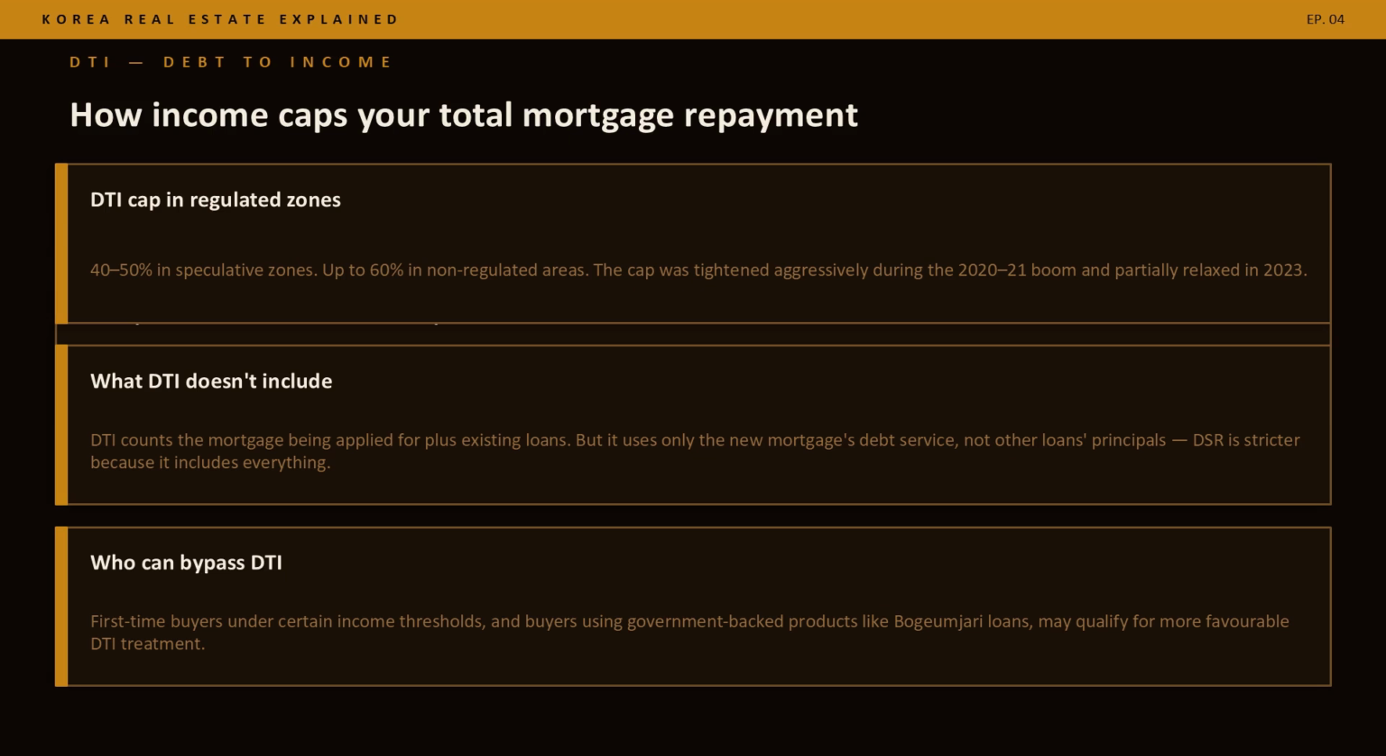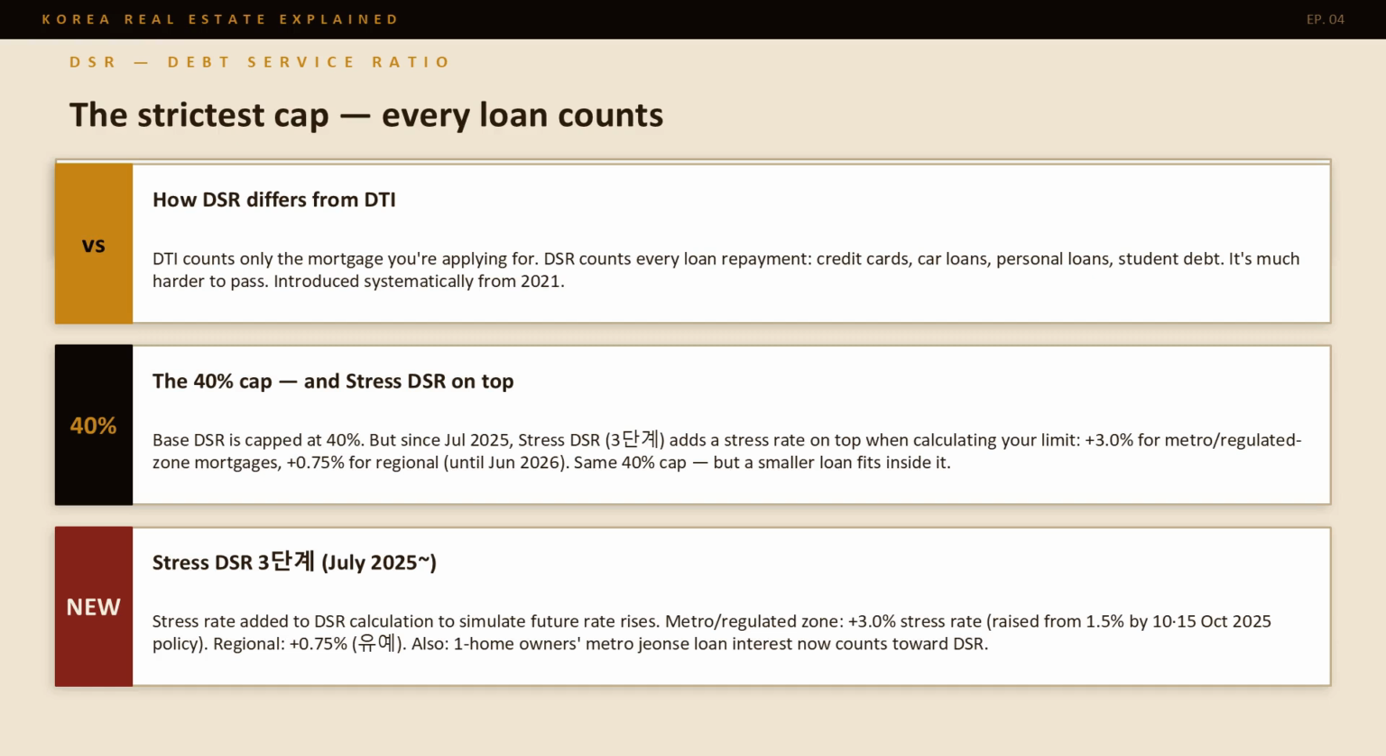Note what DTI doesn't include. Unlike DSR, DTI only counts the mortgage you're applying for, not your other existing loans. That's why DSR is stricter, and why it matters more. DSR, debt service ratio. The strictest cap, every loan counts. The formula, all annual loan repayments, principal plus interest, divided by annual income. Unlike DTI, DSR includes every loan, credit cards, car loans, personal loans, student debt.